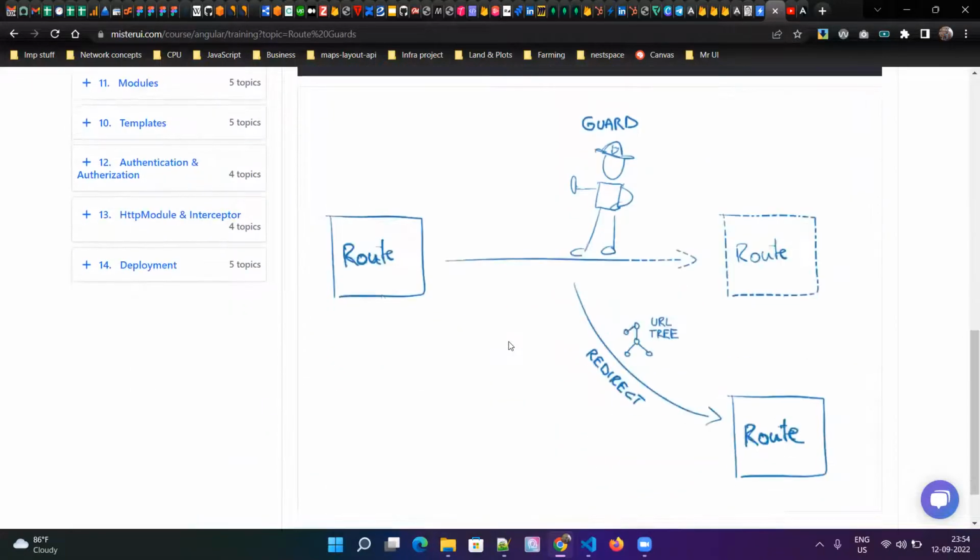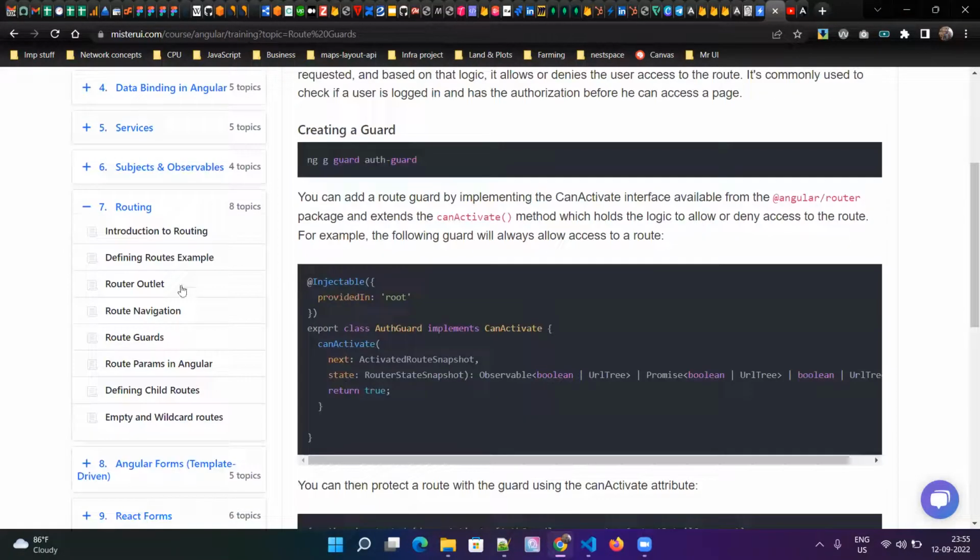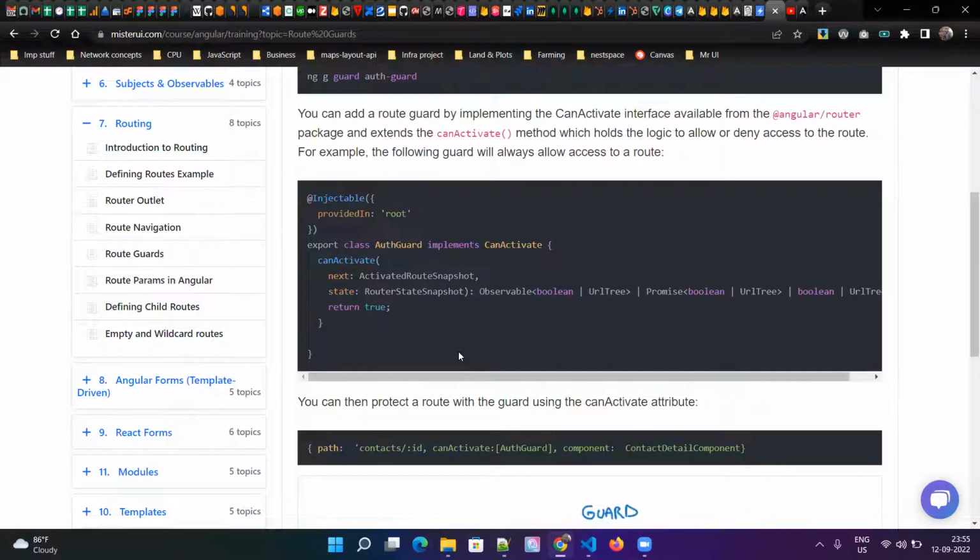So you can basically just remember this picture. You're going from one place, that is one route, to another route. In between there is a guard. If it is satisfied, it will send you to that route. If it is not satisfied, or if it returns false, then it will send you to another route, some error route, or it will show you some pop-up that you don't have proper permission to navigate to that route. But still, that is a different route. Apart from this, I don't think there will be any other questions from routing.